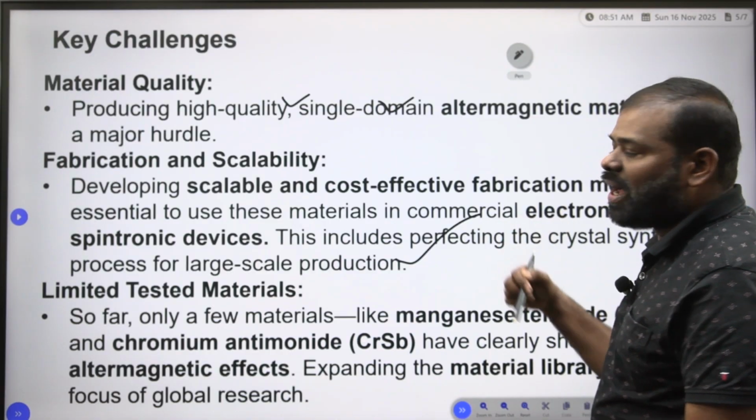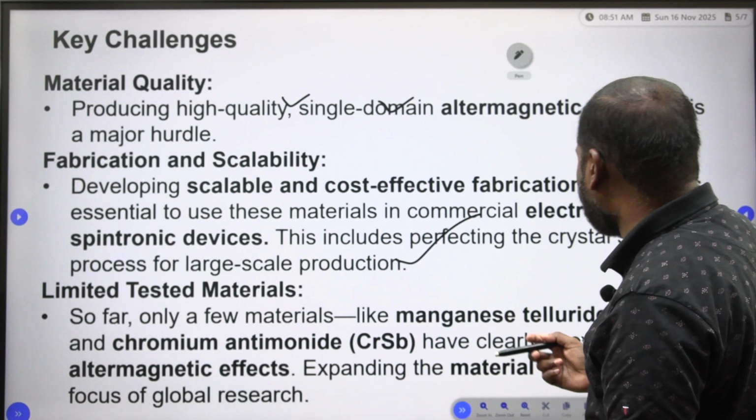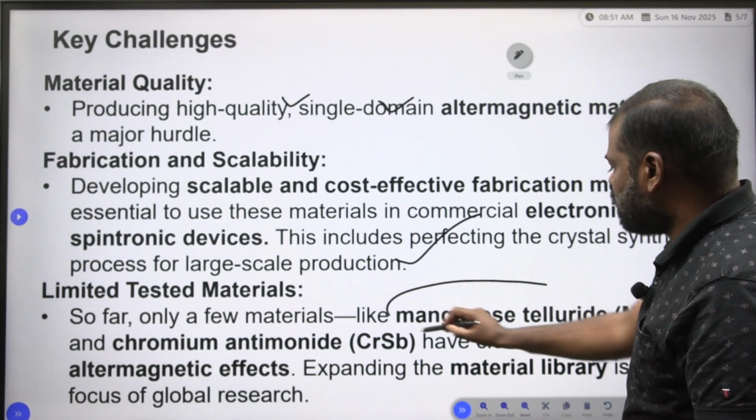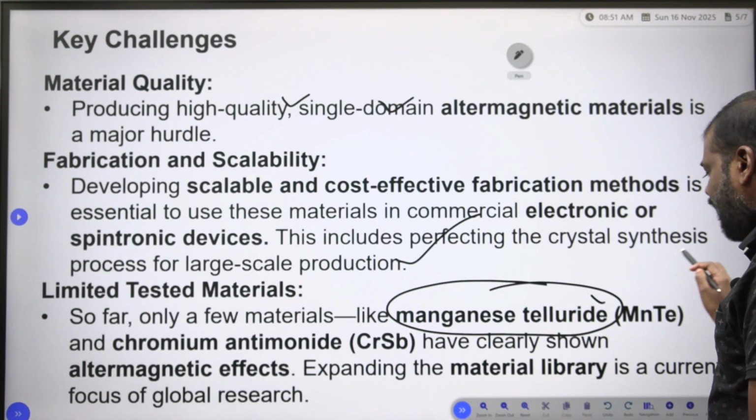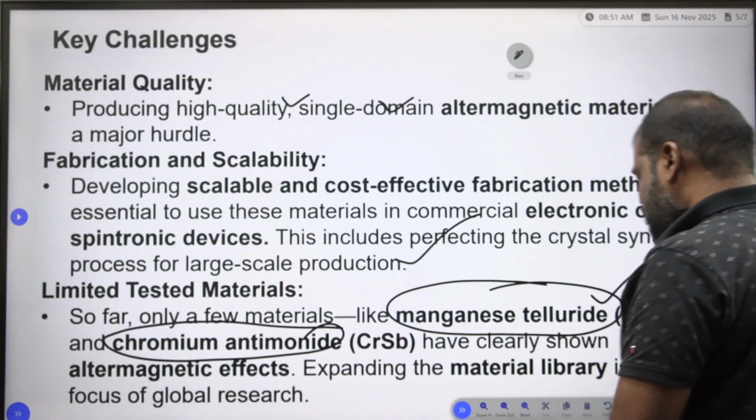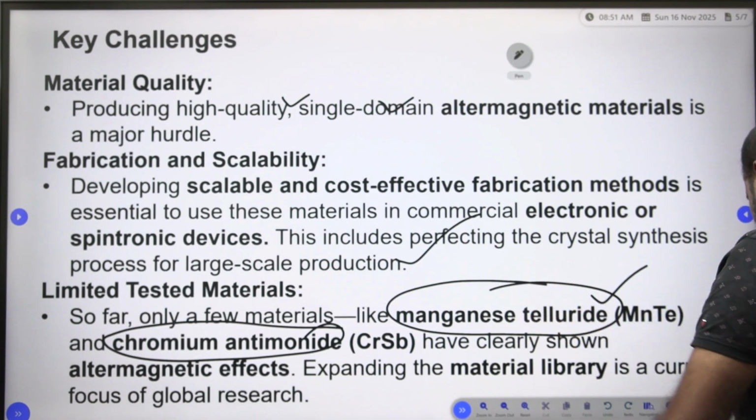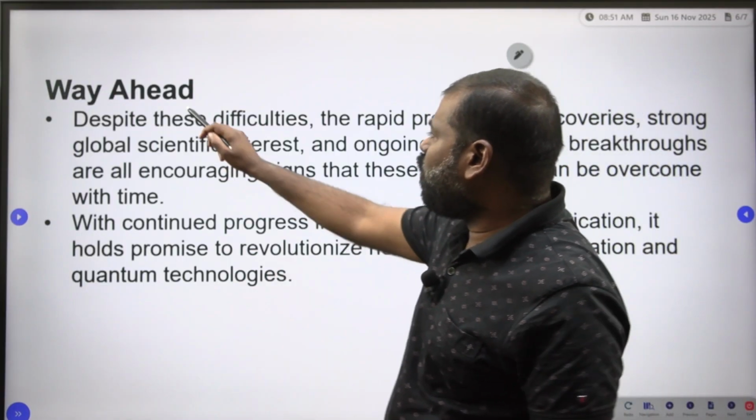So now people are concentrating on these altermagnetism materials: manganese telluride and chromium antimonide. These two materials possess altermagnetism. Now, the way ahead.